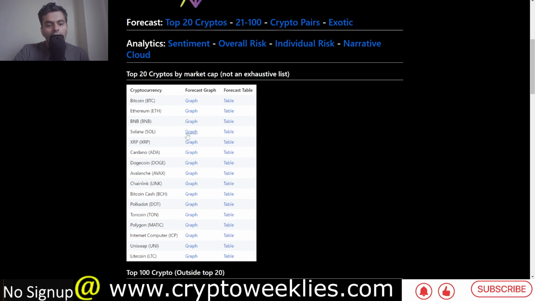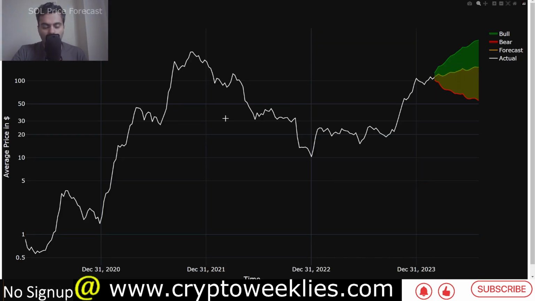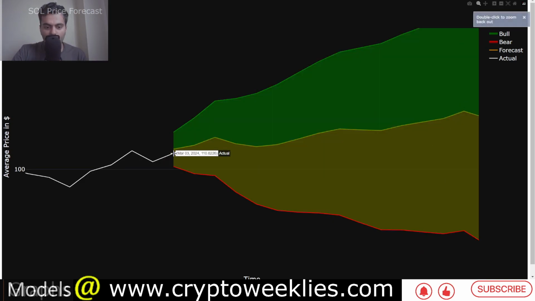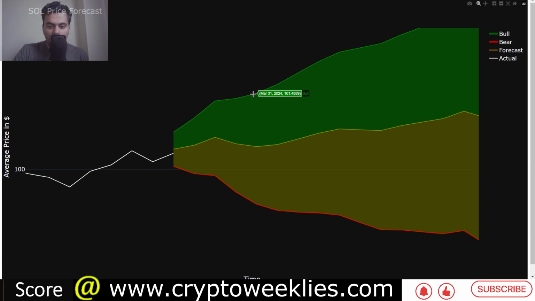Going to Solana's USD forecast chart. This is the model that we had developed early March of 2024. Back then, Sol was at around 110 USD. We had forecasted Sol at a theoretical ceiling of less than 161 USD, but our models consider only one standard deviation or 70% confidence level.